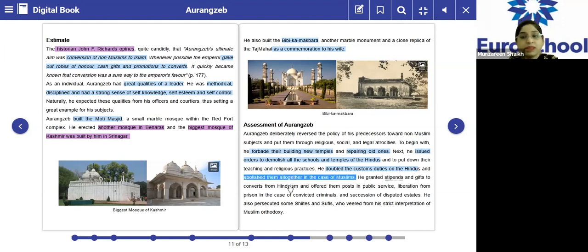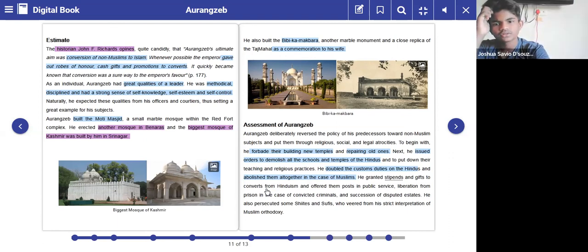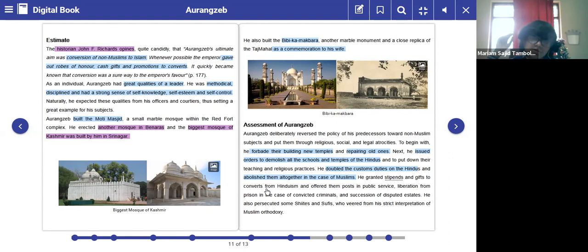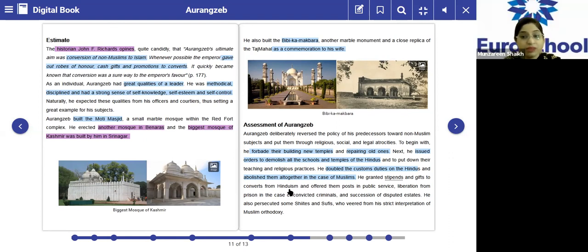He granted stipends and gifts to converts from Hinduism and offered them posts in public services. So anybody who would convert from Hinduism to Islam, how would Aurangzeb treat them? He would give them gifts and new posts in public services. He would give them liberation from prison if they were convicted criminals, and succession of disputed estates. Please underline.